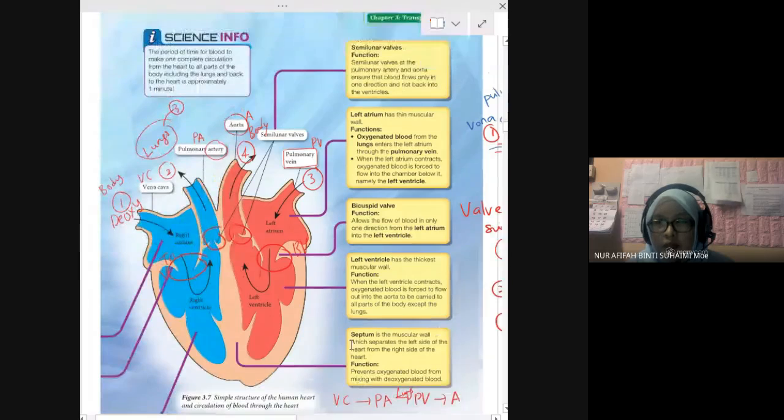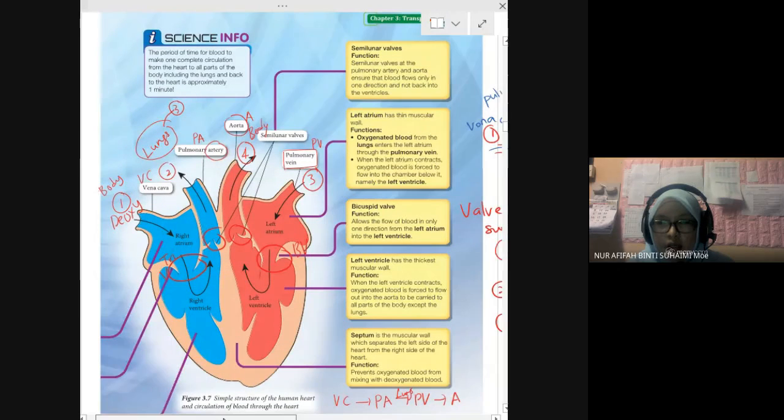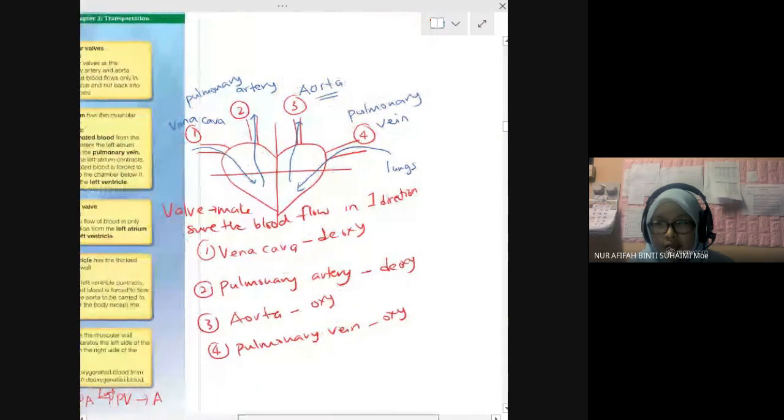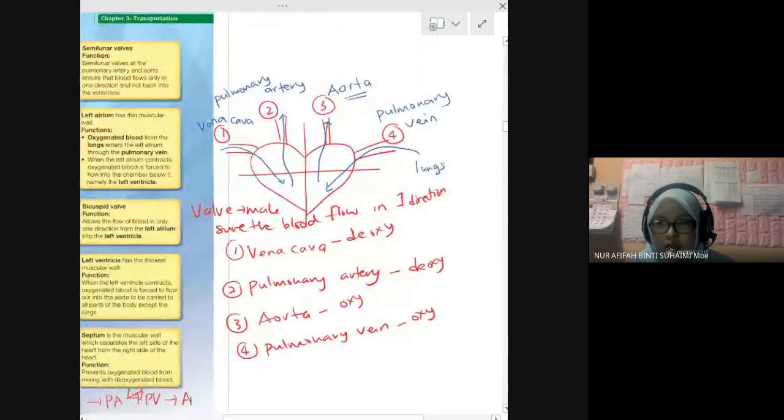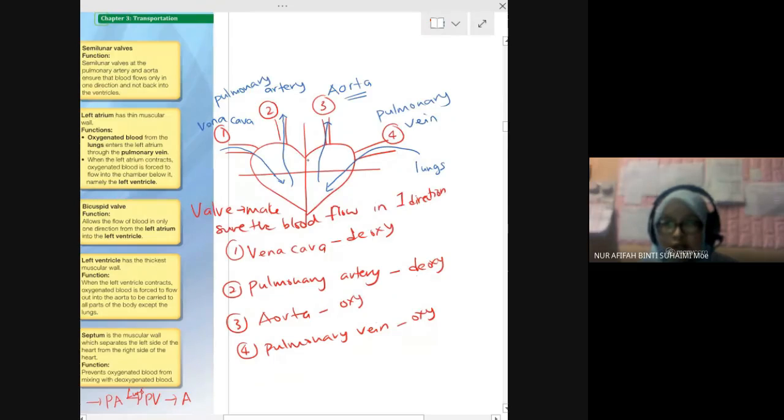Okay. Boleh tak ni? Laluan darah. Ini yang saya buat simple. Ini yang lagi simple. Okay. Bentuk love divide into 4. We have 4 chambers. Okay. Ini ingatlah. Sebelah sini our left become right. Right atrium, right ventricle. Okay, this one left atrium, left ventricle.